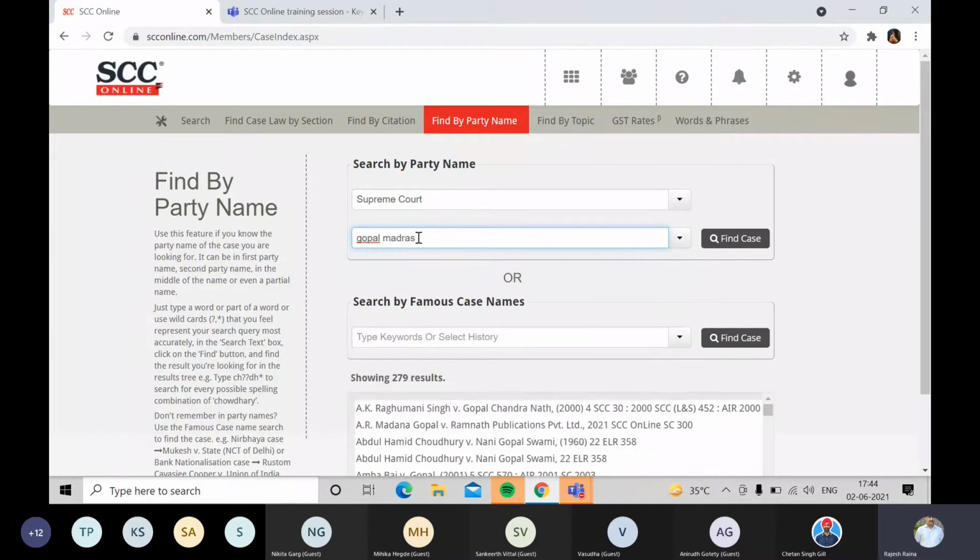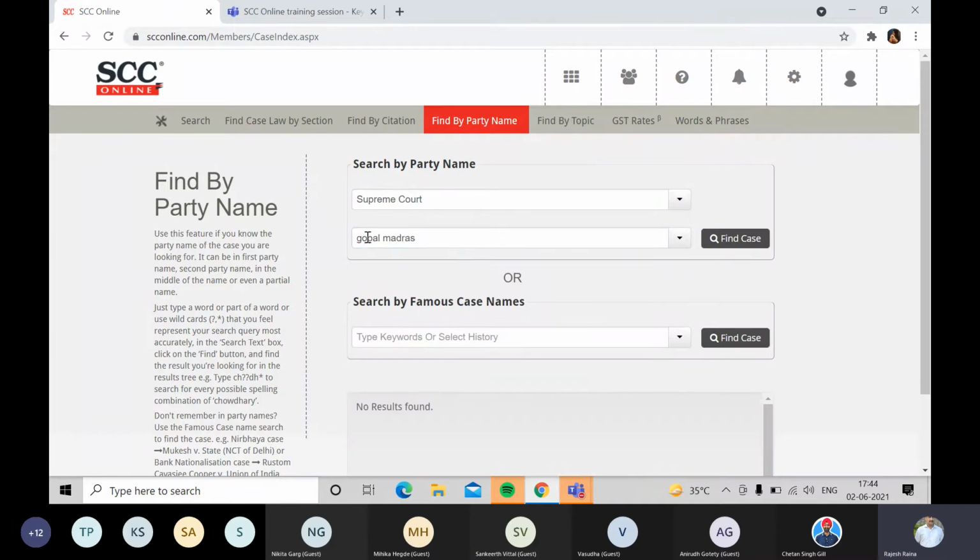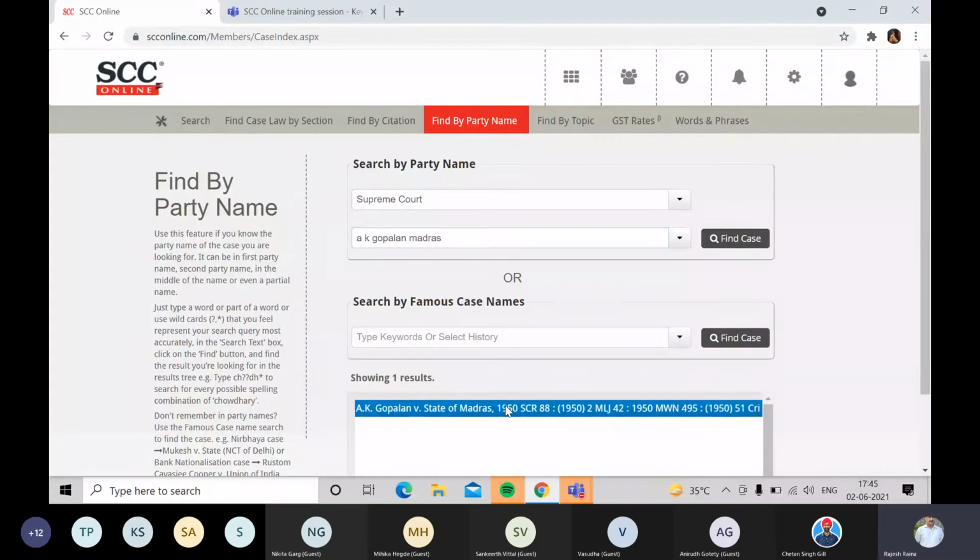Like in this case, I'm looking for AK Gopalan versus State of Madras. Instead of v dot versus, I'll just keep one space in between and start the search. The unique case is found for me. Now I'll simply double click on the citation and it will open this judgment for me.